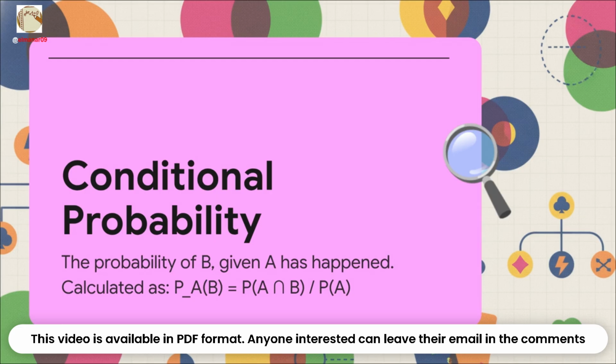Now, I know this formula might look a little intimidating at first, but the idea behind it is actually really simple. We're just asking, what's the probability of B happening given that A has already happened? And to figure that out, we take the probability of both A and B happening together, and we divide it by the probability of A happening at all. We're basically zooming in on the world where A is already a fact.